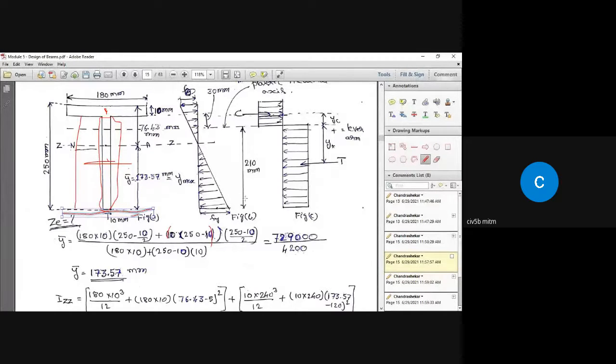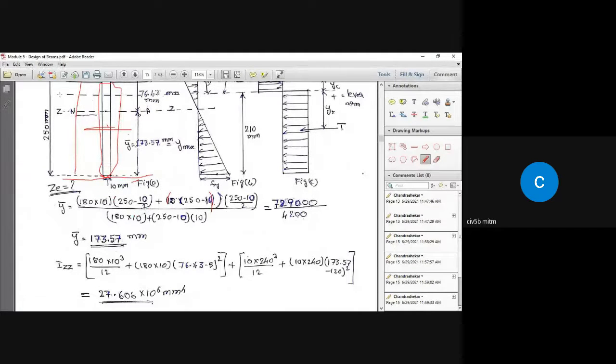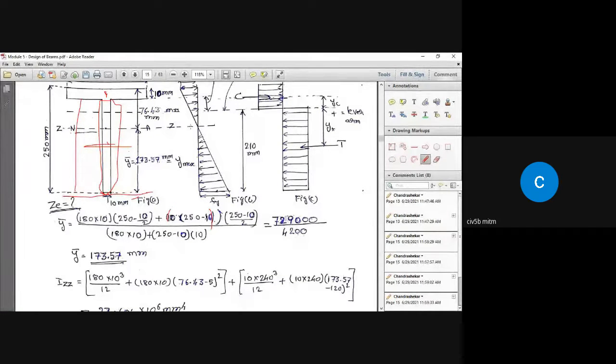So once that is done, the next step is to find out the moment of inertia of the whole section about its centroidal axis. So we know where exactly the centroidal axis is located, which is at a distance of 173.57 millimeter from the bottom. Let us find out the IZZ value. The IZZ value of the whole section about the ZZ axis is given by the moment of inertia of this top flange about its own centroid, plus area multiplied by the square of the perpendicular distance.